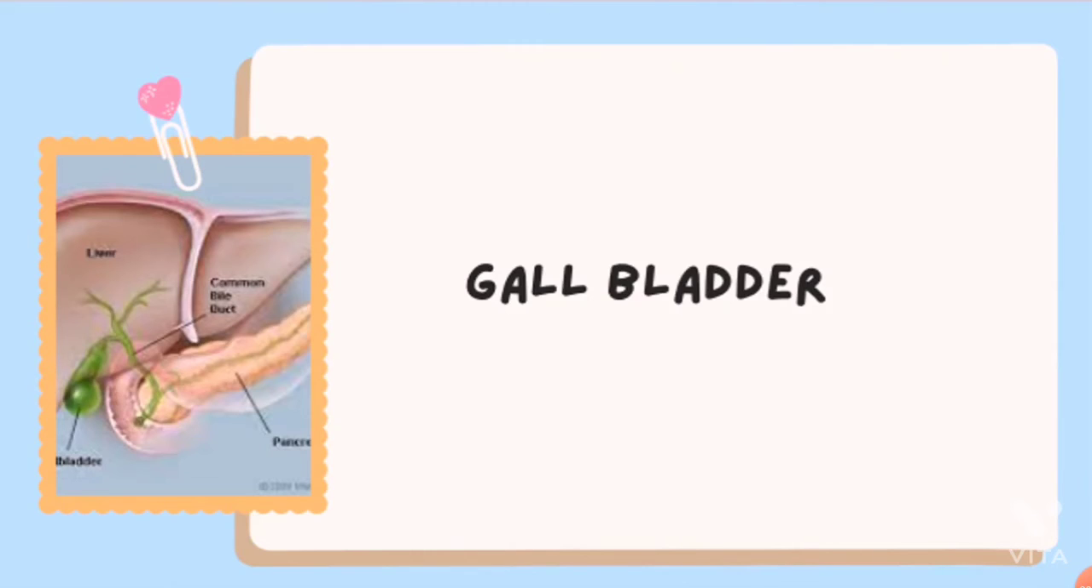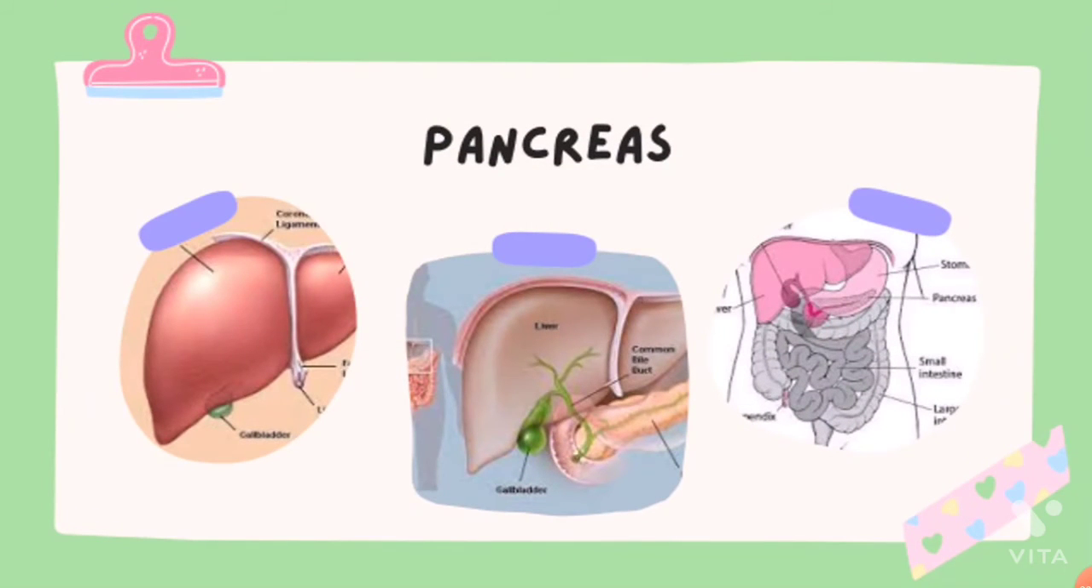Gallbladder. Bile juice is stored in a sac-like structure called the gallbladder. Pancreas. It is a cream-colored gland located just below the stomach. It secretes pancreatic juice, which acts upon carbohydrates and proteins and converts them into simpler forms.